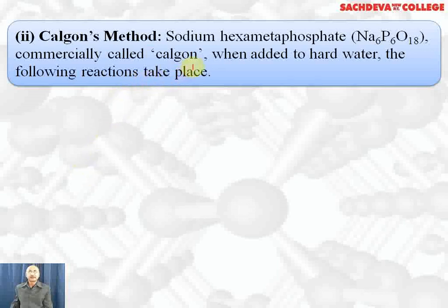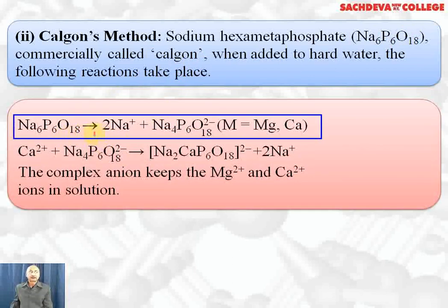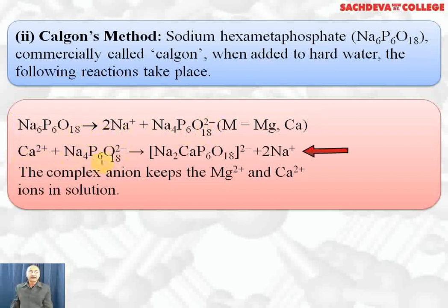Calgon's method. Sodium hexametaphosphate, (NaPO3)6 or Na6P6O18, is commercially called Calgon. When added to hard water, the following reaction takes place. Sodium hexametaphosphate gives sodium ions and the Na4P6O18 2- ion, that is, a negative ion is formed. This negative ion will react with calcium ion to form a complex ion which can be easily removed. In the same way magnesium ions will react. So out of 4 sodium ions, 2 are replaced by calcium and magnesium ions, which are removed from the hard water, and this can be filtered off and we get soft water.